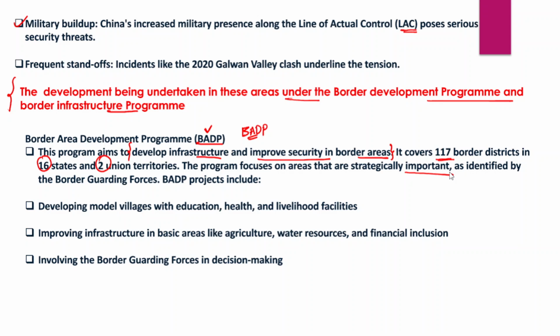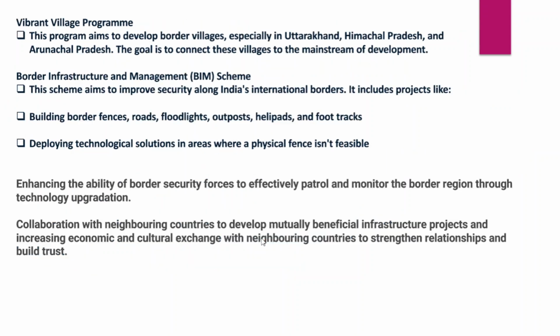These strategic areas are identified by the border guarding forces, and the program also includes developing model villages with education, health and livelihood facilities, improving infrastructure in basic areas like agriculture, water resources and financial inclusion, and also involving border guarding forces in the decision making, right? So these are the basic infrastructure development projects which are undertaken as part of this particular program.